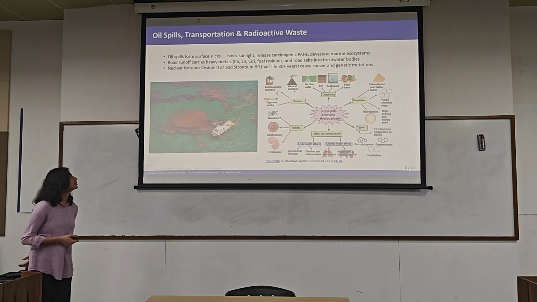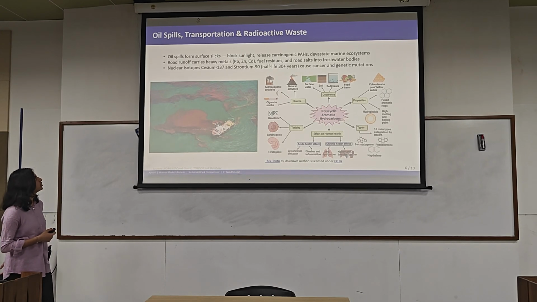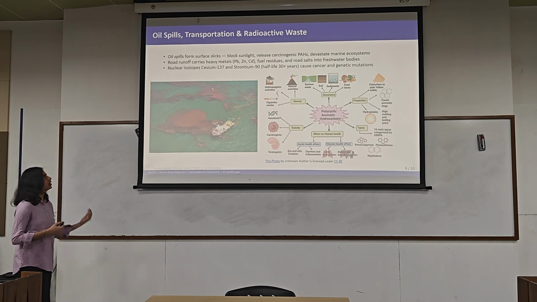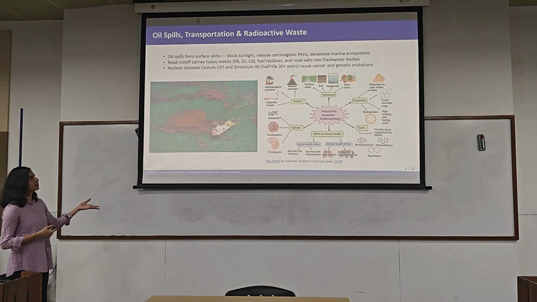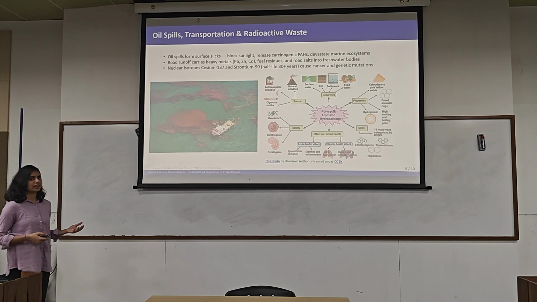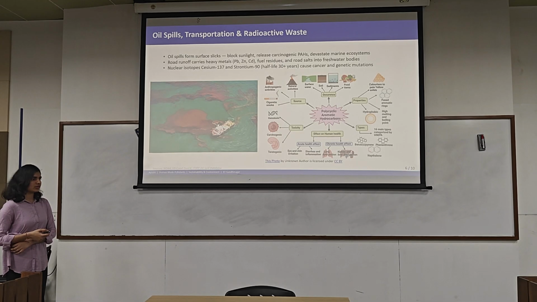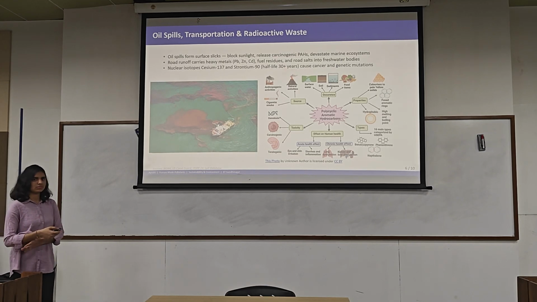Okay. Continue. The next is the road runoff. So they also consist of heavy metals, fuel residues, rock salts. Why do road runoffs contain heavy metals? So like the tire dust and all. So I mean either tire is containing heavy metals, or anything else is also containing heavy metals. Do you read it somewhere? Ash from the coal, the fly ash.